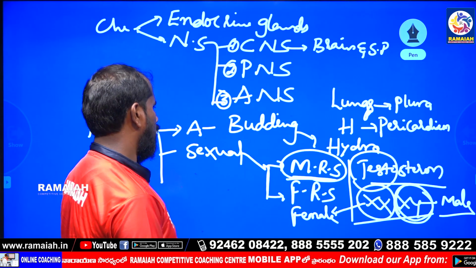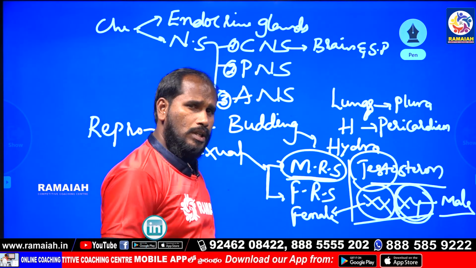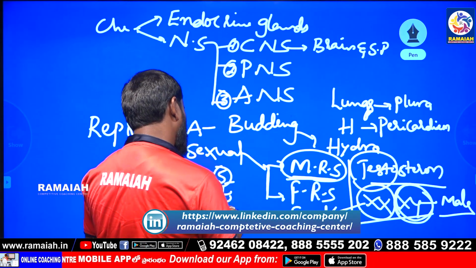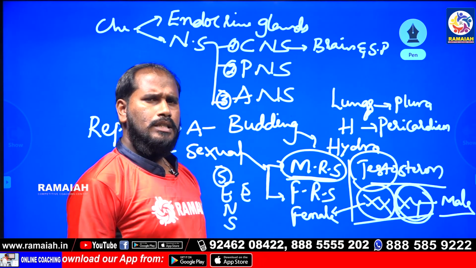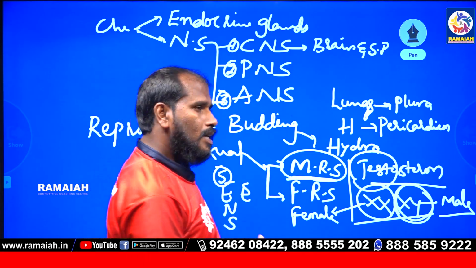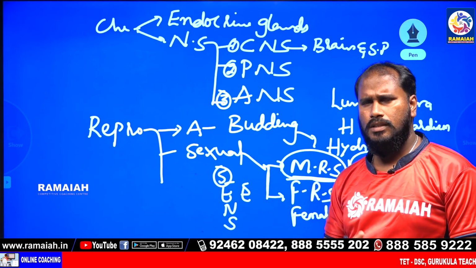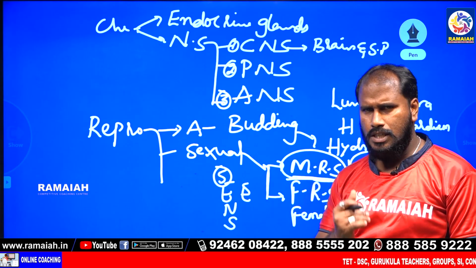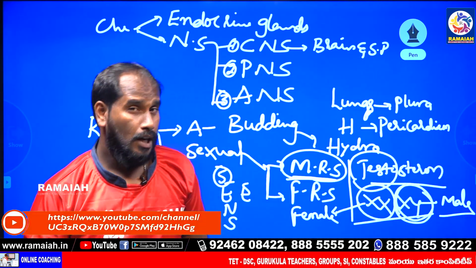Sense organs: the total number of sense organs is 5: eye, nose, skin, ear, and tongue. The largest organ in the human body is the skin. Eye diseases, for example night blindness.